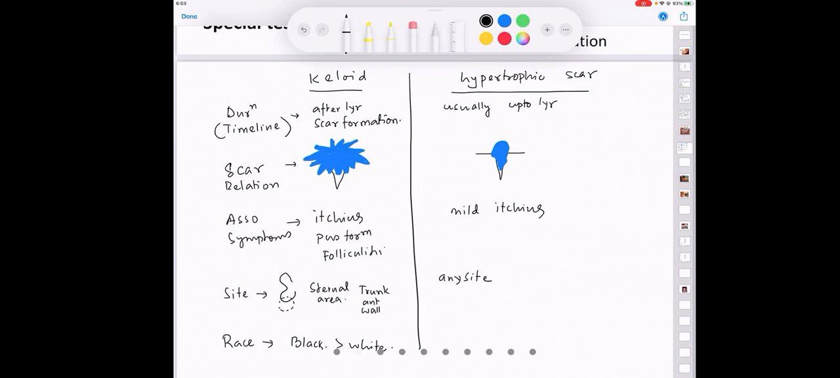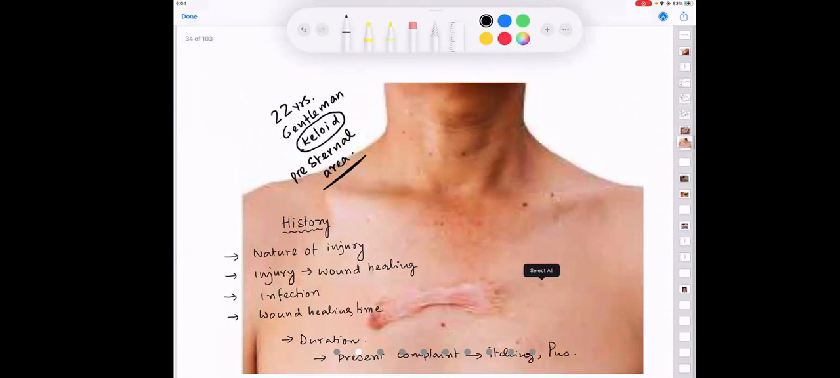Sir, scar relation keloid, tell us once? Scar relation is, see the picture. The keloid is grown out of the confines of the scar. Okay. So it has grown out of the territories of the scar. The initial scar was like this. Look here, how big it has become. Claw-like processes and it has gone out.